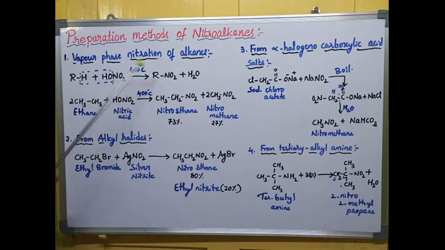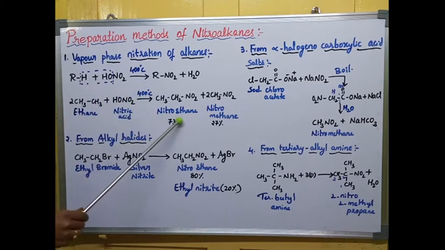to form a nitroalkane. Next, if you are taking the higher alkanes and mixing with nitric acid at 400 degrees centigrade, you will get two or more nitroalkanes as main products. Now you can see ethane. I'm taking ethane in gaseous form, and nitric acid also in gas form. Both are mixed and passing through a narrow metal tube at 400 degrees centigrade.